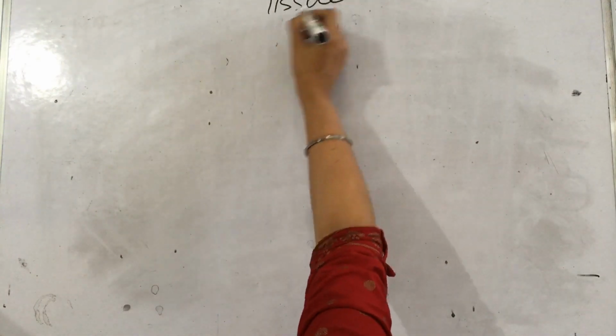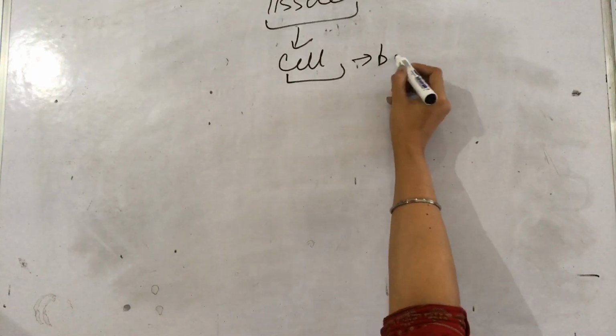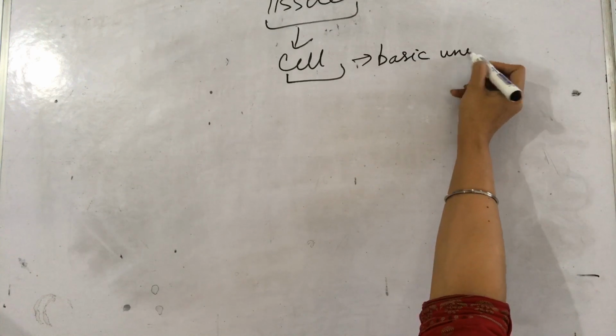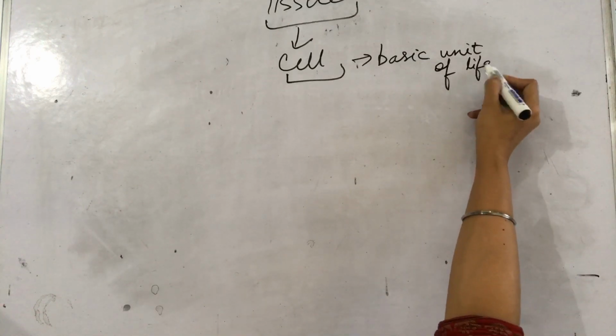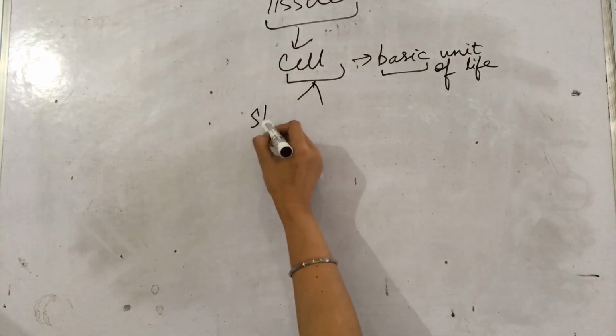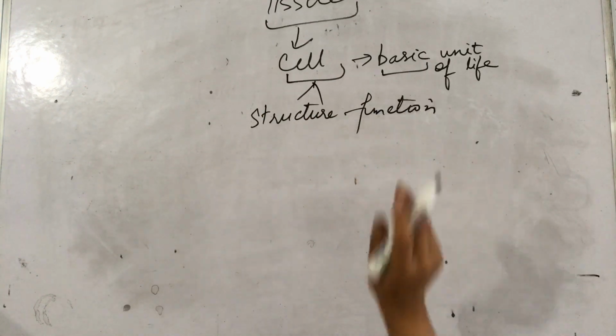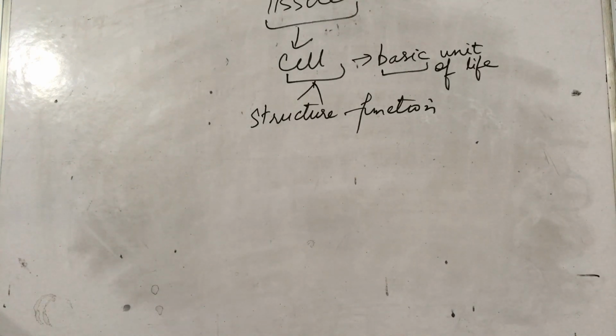But before we start with the tissue, we must know what is a cell, right? You might have often learned in your previous classes that the cell is the basic unit of life. What do you mean by the word basic? Basic means essential. The basic means the beginning, the essential, the part that can live on its own, the part that forms the structure as well as the function. A single cell alone can perform all the functions and it creates the structure.